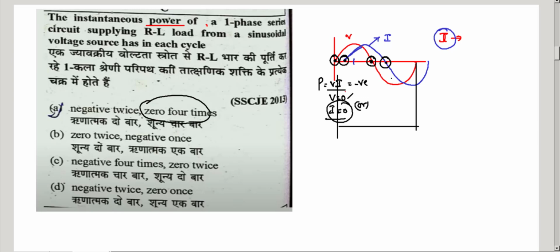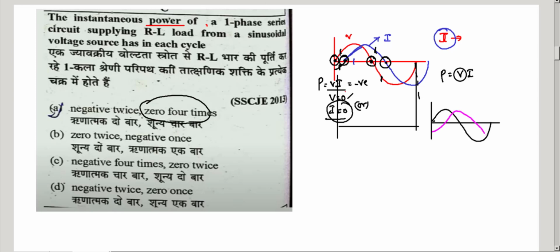power is negative when voltage is negative or current is negative. So you can see here, at this point voltage will be negative, and again this is second, and this is for one cycle. This is the voltage and this is the current.